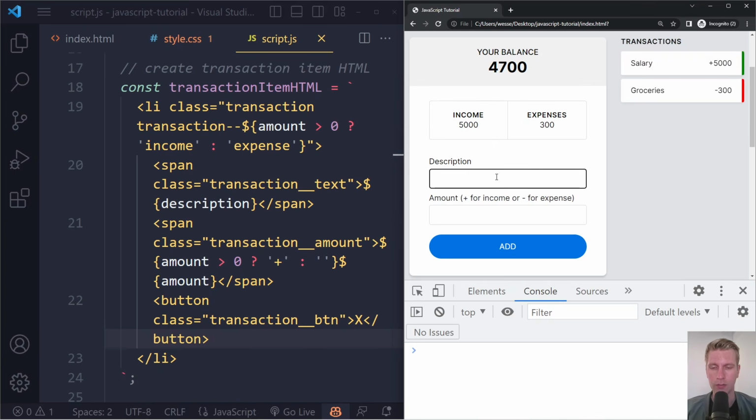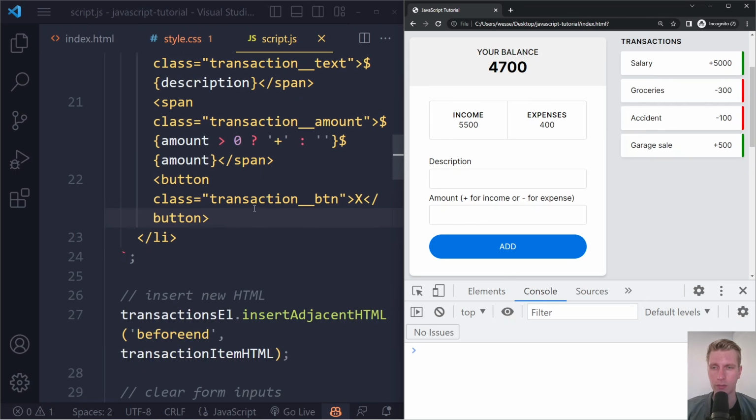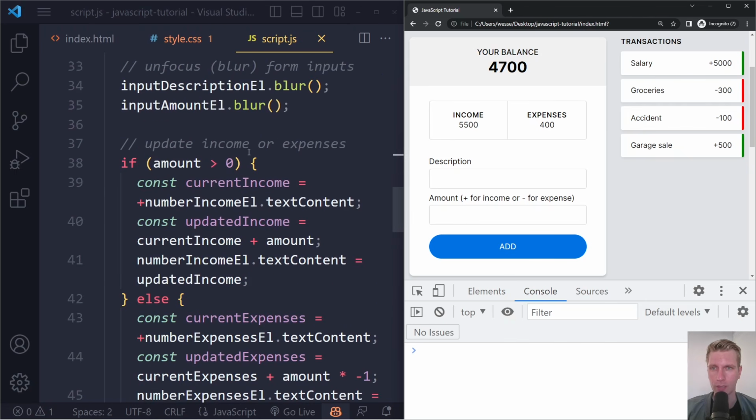Let's see, accident, negative 100. And indeed, we get a red border now. And now if we add a positive transaction, let's say garage sale, I made 500 on this. Just enter here, and we still get a green border with a plus sign, right? So, but a bit tricky here. The details can be quite tricky, but that's the real world. And now we can continue here, right?